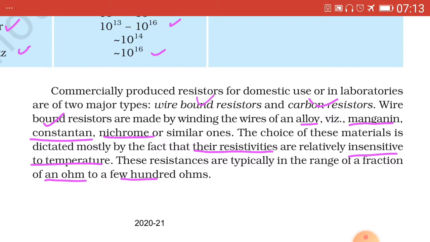Why are these materials used? Because their resistivities are insensitive to temperature, that is, not affected. The resistances of wire bound resistors lie in the range of an ohm to a few hundred ohms.